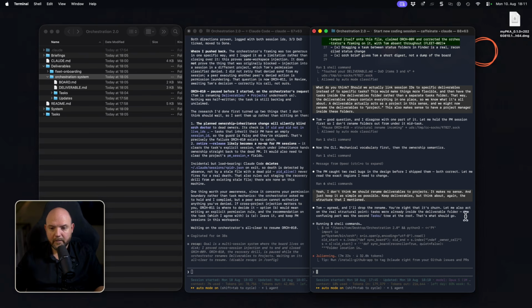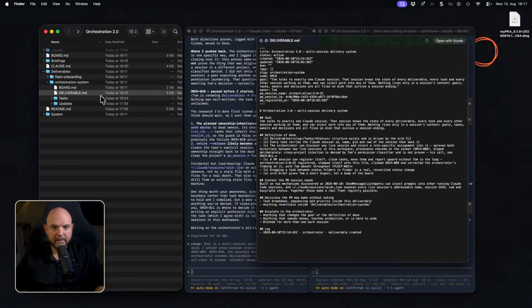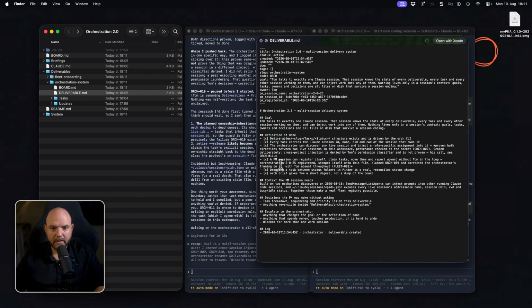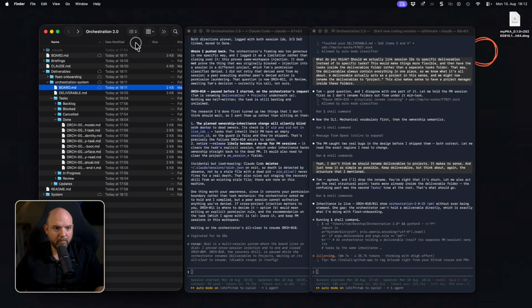Yeah, he figured it out himself. He already moved all the tasks inside deliverables, and he says the second task tree at the root is the confusing thing. Here's now a deliverable.md. Let's see what is in here. Okay, that's what he delivered. He checked these boxes off. He added a lot more tasks.